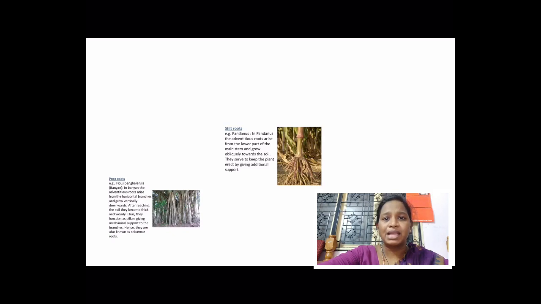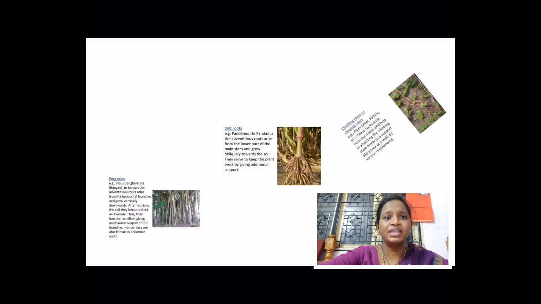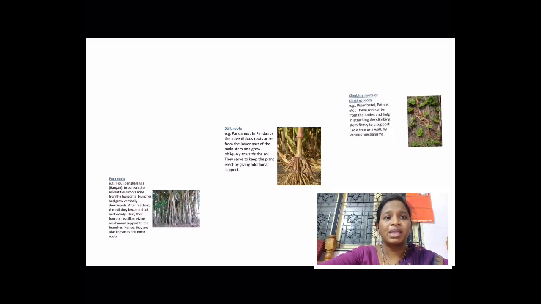In betel and black pepper, the tiny roots arise from the nodes and internodes of the stem which helps the plant in climbing, and these roots are called climbing roots. In banyan tree, the roots are called prop roots. In maize, the roots are called stilt roots. All these modified roots are modified to give mechanical support to the plants.